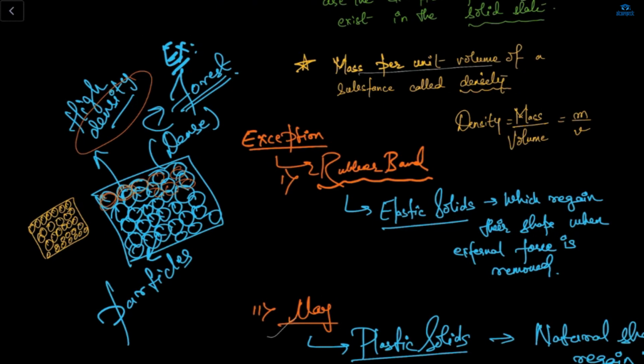Can you see the dense forest? The dense forest is what? Lots of trees are there, and they don't usually have spaces between them. High density means the particles don't have space between them. So in solids, the particles have a very strong force of attraction, so they can't move here and there. They can only vibrate in their fixed position.